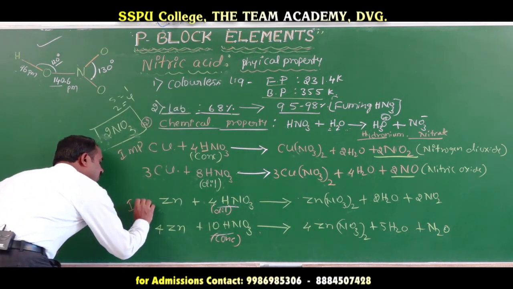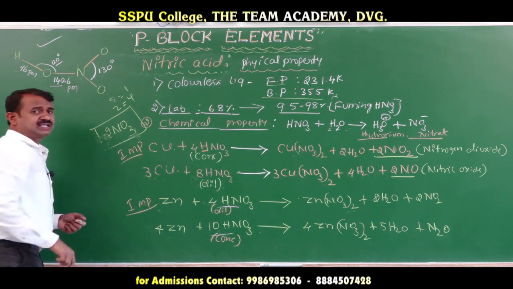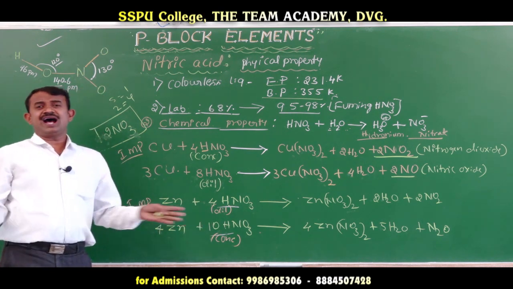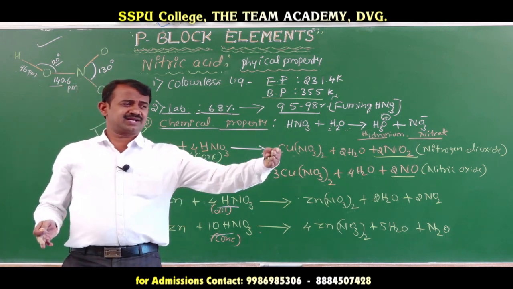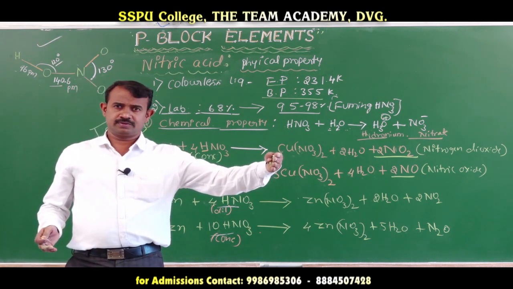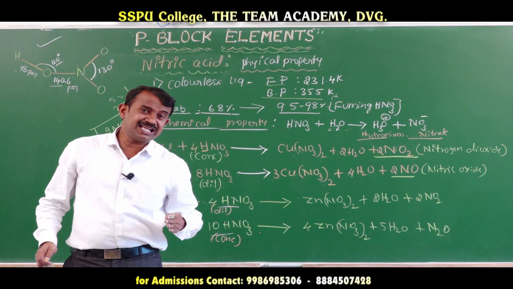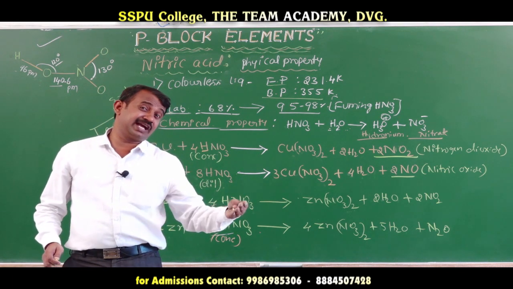Here also important, for board as well as entrance examination. Which gas is released when copper reacts with dilute nitric acid? Which gas is released when zinc reacts with dilute nitric acid?